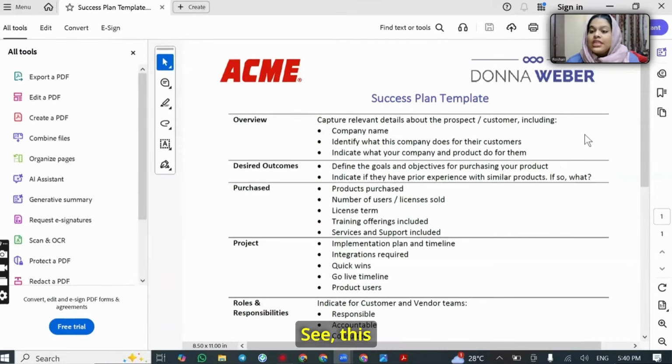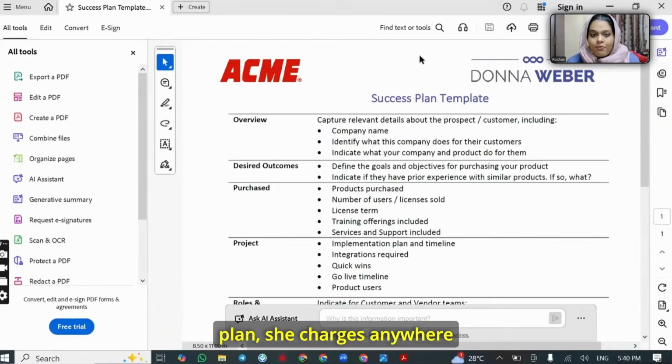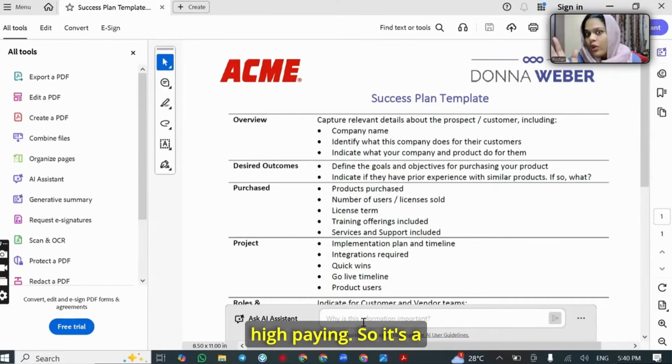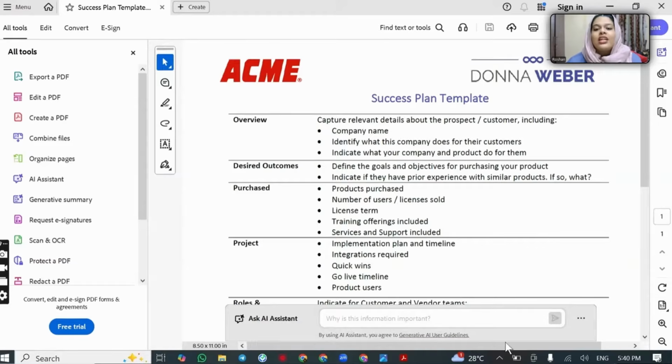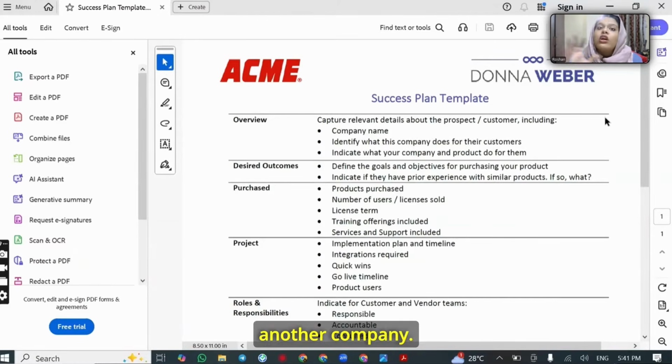See, this onboarding plan is made by this person called Donna Weber, who's an expert onboarder. And for this one plan, she charges anywhere between $80,000 to $100,000 for one plan. And knowing this is going to solve a big business problem as well as it's high paying, so it's a win-win for us, right? Now, this is what the success plan looks like. It's a template. You're going to use this template and make one for another company.